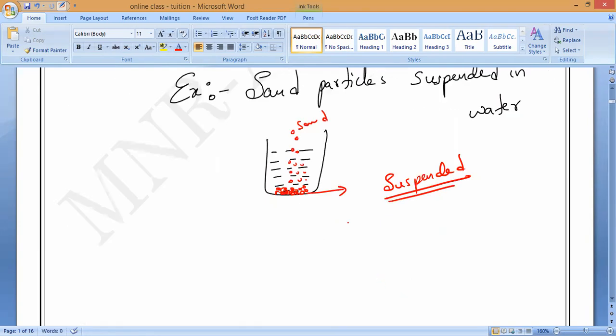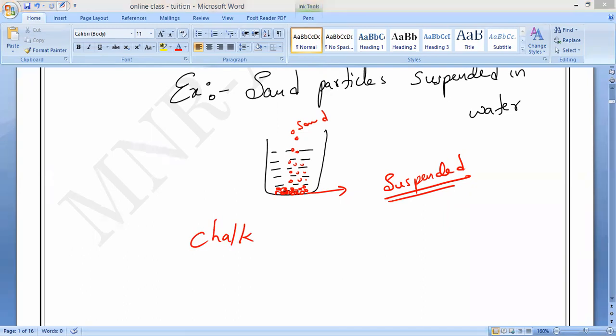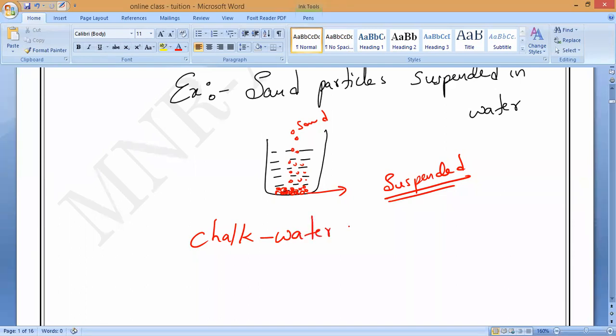Any other example? Suppose you come to your school. We have a chalk piece. Do you know chalk? Now, chalk powder, if you mix it with the water, will it mix or will it float? It will float, sir. So that is also a chalk water mixture.